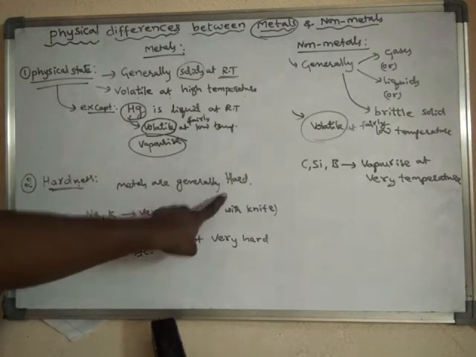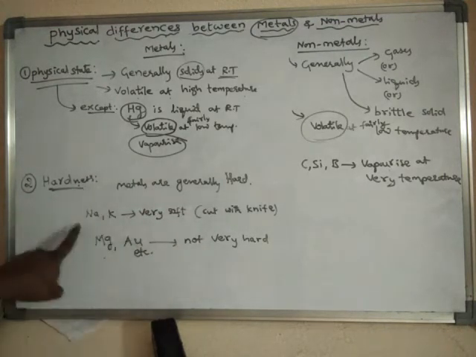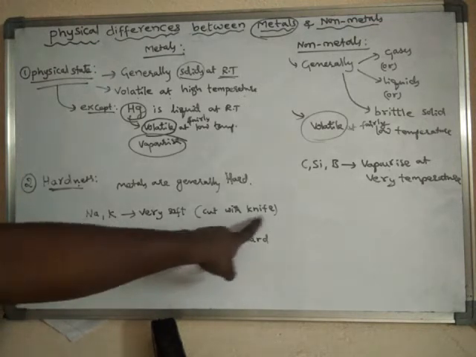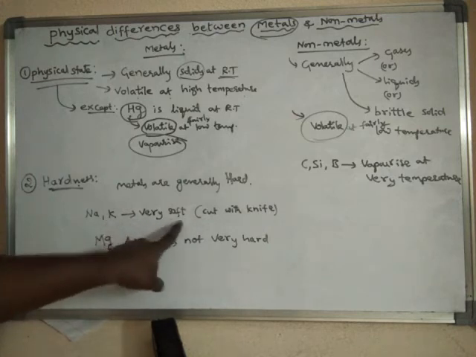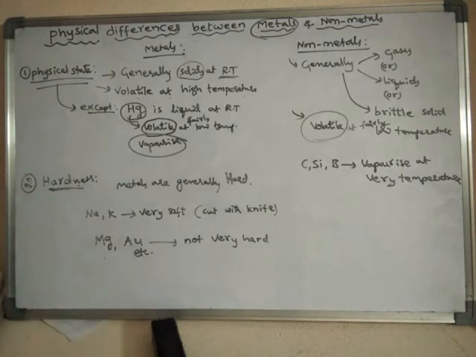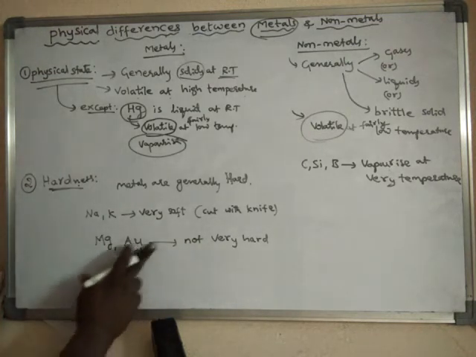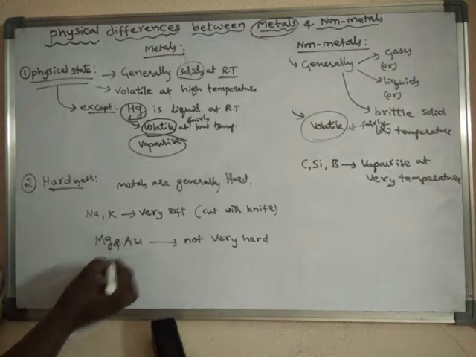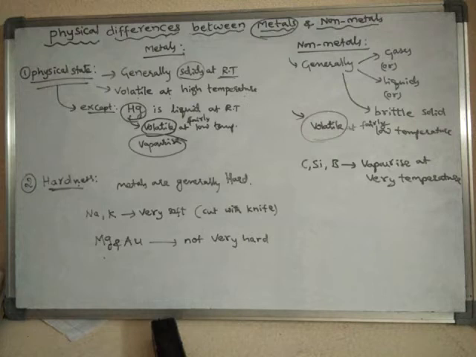Generally metals are hard, but still there are some exceptions. Sodium and potassium can be cut even with a knife, so they are very soft, and there are some other metals which are not very hard, like magnesium and gold. Magnesium and gold are somewhat hard, not very hard.